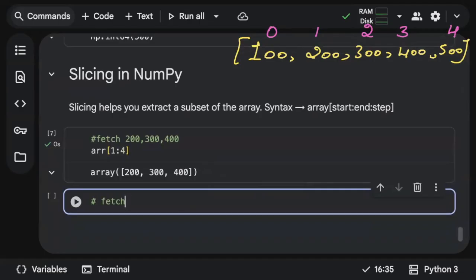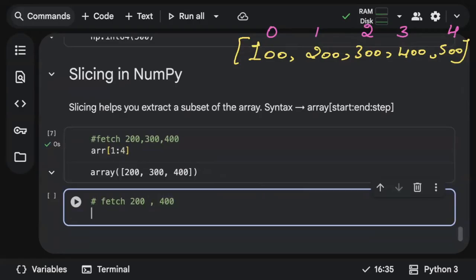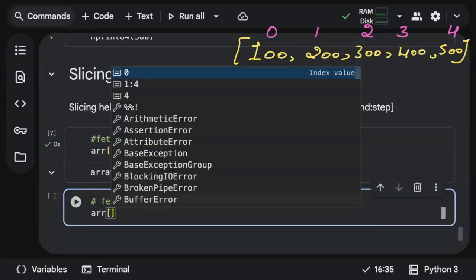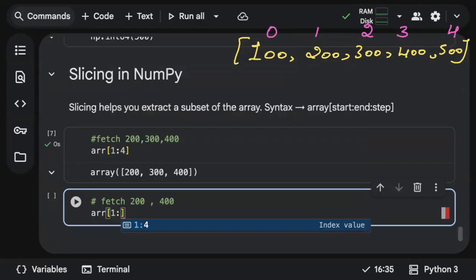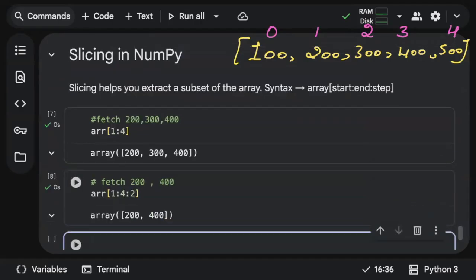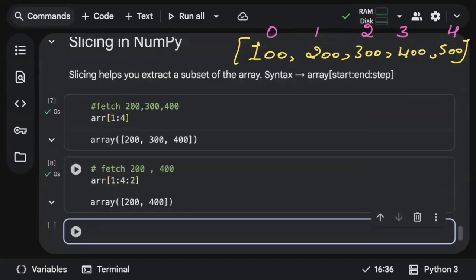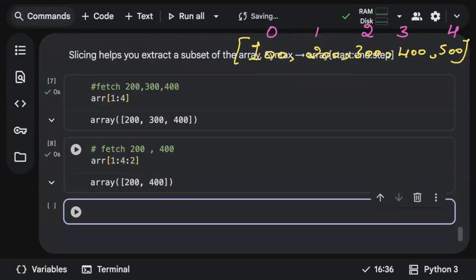Similarly, what if you want to fetch 200 and 400? They are not continuous values, but you can see a pattern, right? There is a difference of 2 between them. So I can say 1 to 4 and give a step of 2. This is how indexing and slicing with respect to a one-dimensional array works.